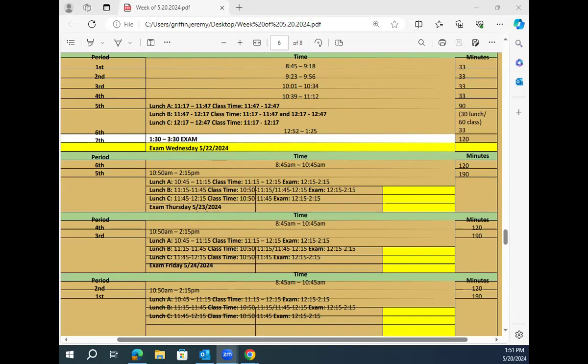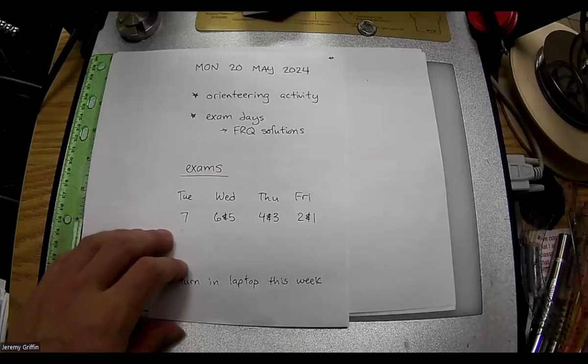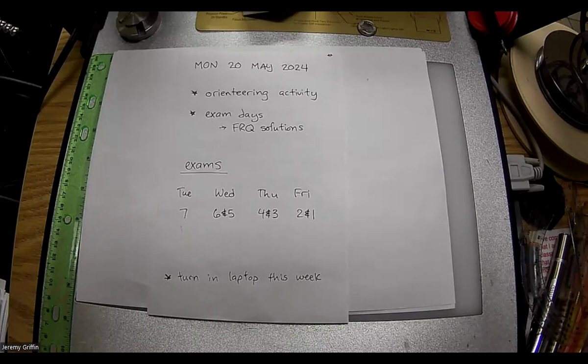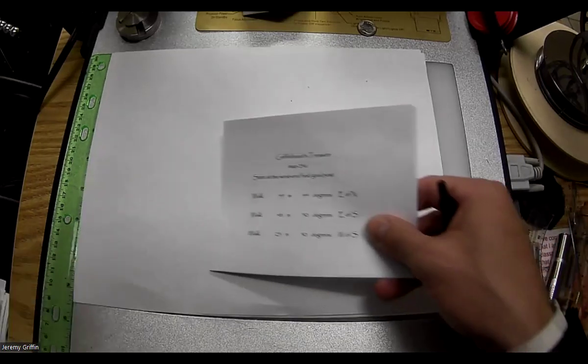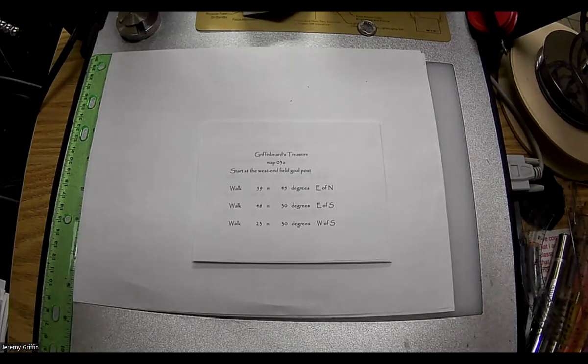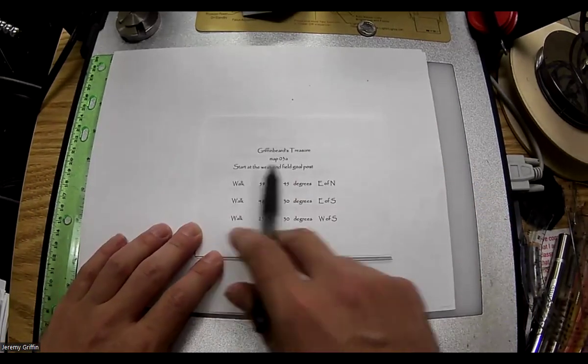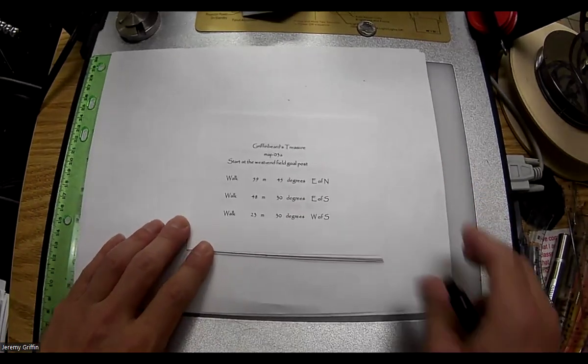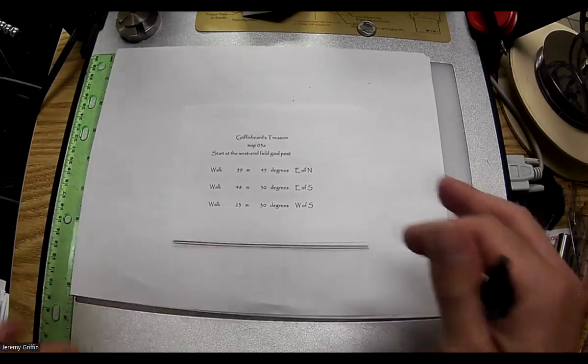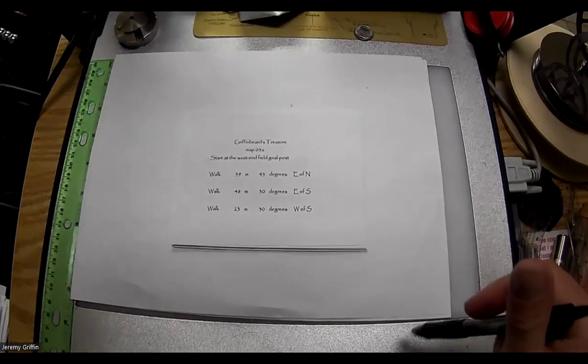All right, so switch back over here. Let's look at orienteering. I gave you each a treasure map. You've got to go outside and find Griffinbeard's treasure. I got a spade here. There's some buried treasure out there, and we're going to find it. All these start with the same first direction. There are slightly different variations of this map, but they all lead to the exact same location. So there's one buried treasure out there.